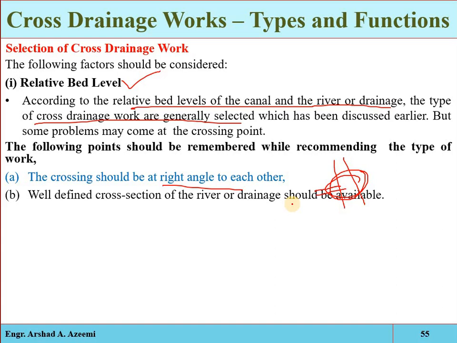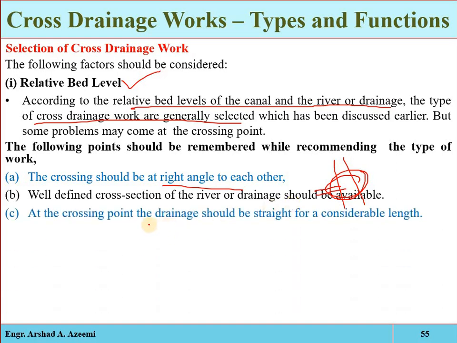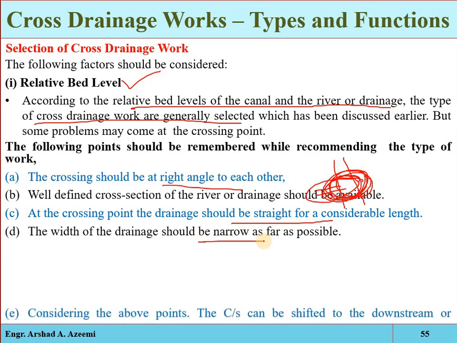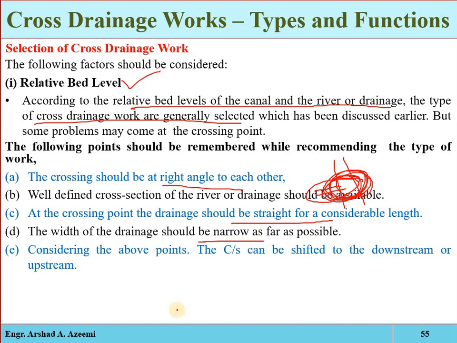And at the crossing point, the drainage should be straight for a considerable length, meaning where the two water bodies are crossing each other, they may be perpendicular to each other, at 90 degrees. And the structure will be straight. The conduit or the siphon will be straight. The width of the drainage should be narrow, so that the construction cost may be reduced. And considering the above points, the cross section can be shifted to the downstream or upstream side.